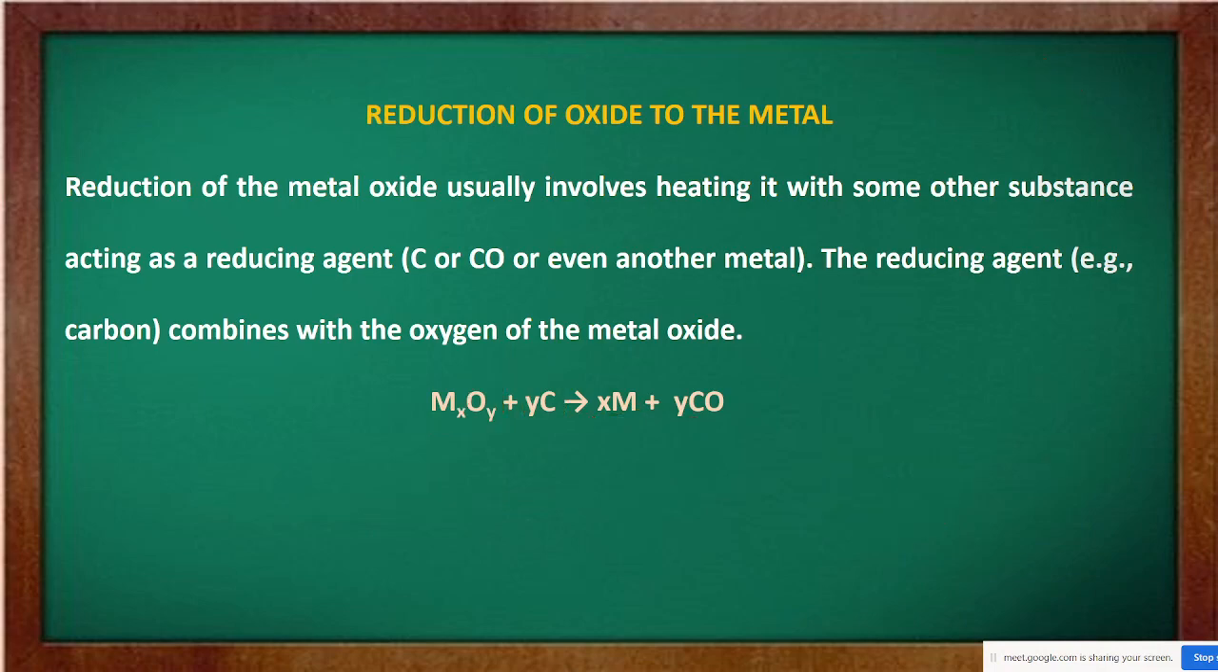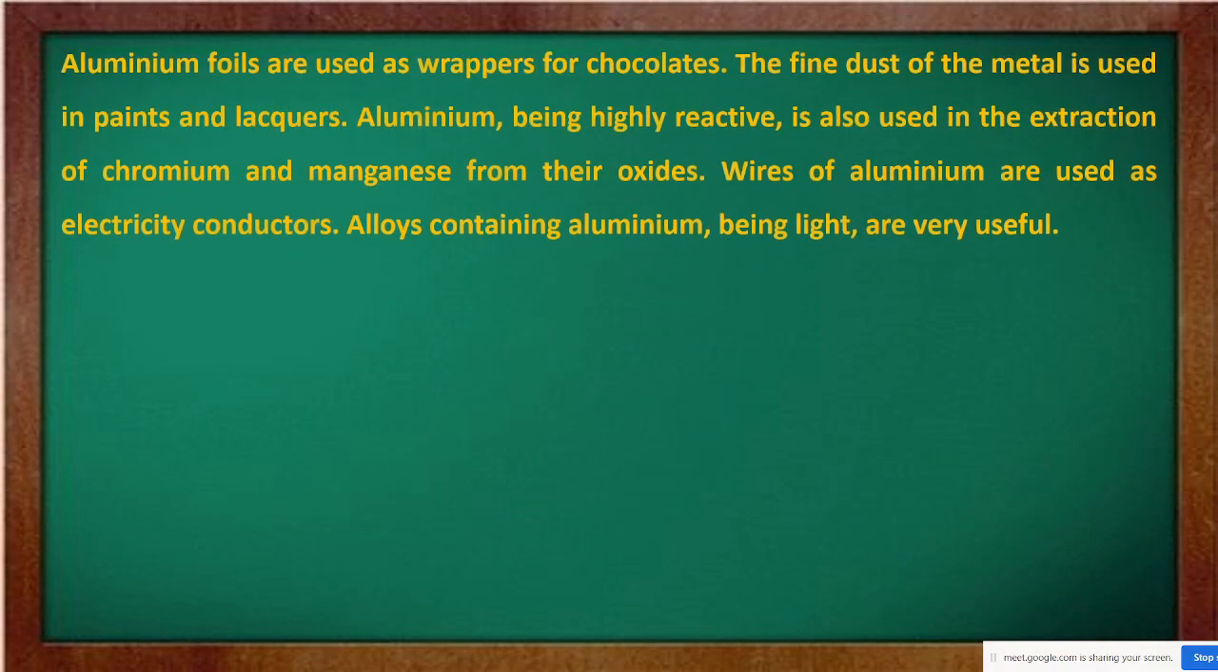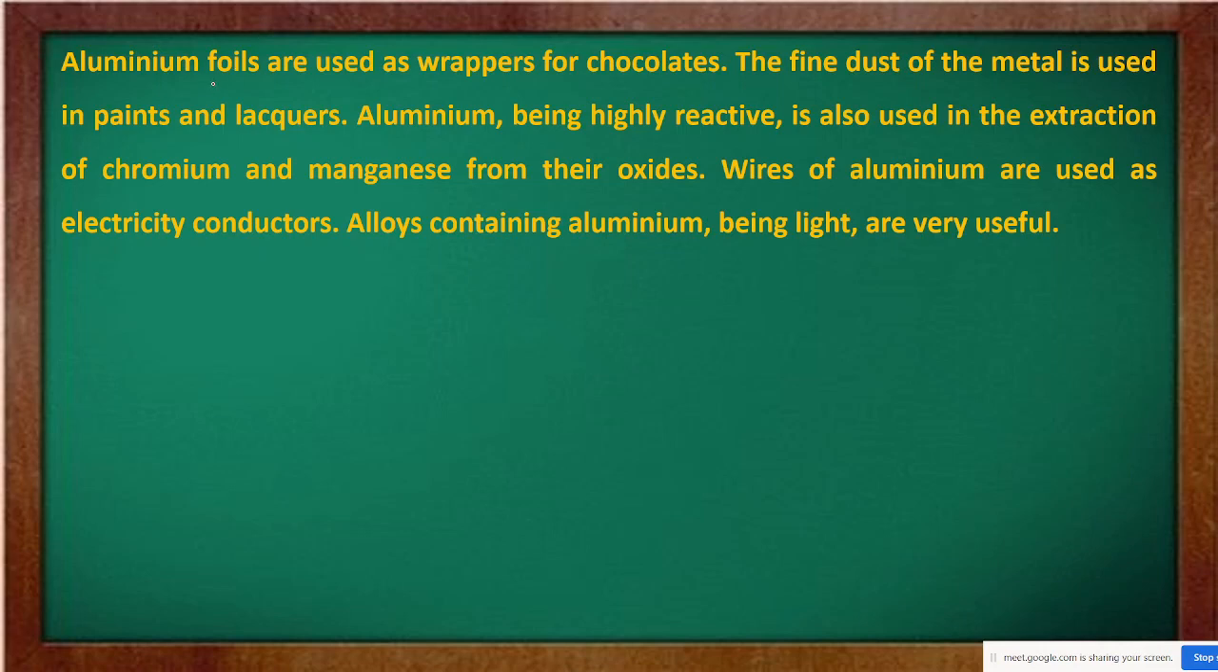But before that, let us see some of the uses. Now, where are aluminium foils used? So, aluminium foils are used as wrappers for chocolates. The fine dust of the metal is used in paints and lacquers. Then aluminium, being highly reactive, is also used in extraction of chromium and manganese from their oxides. And wires of aluminium are used as electricity conductors, that we know. And alloys containing aluminium are very light and very useful.